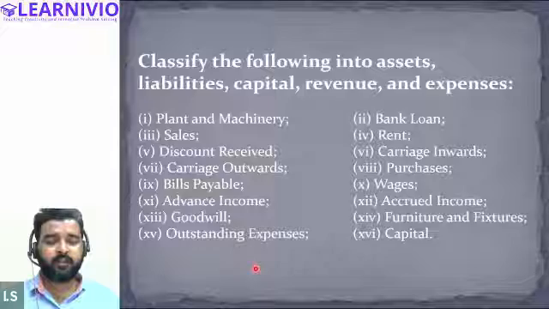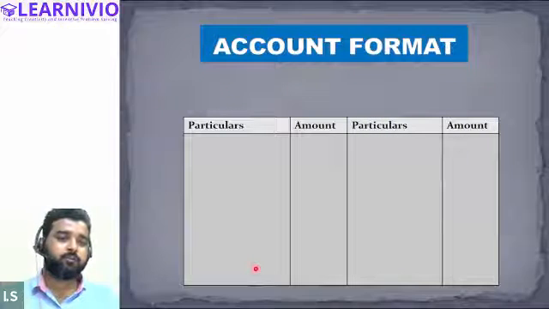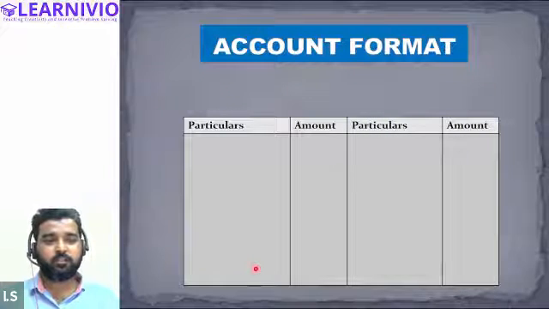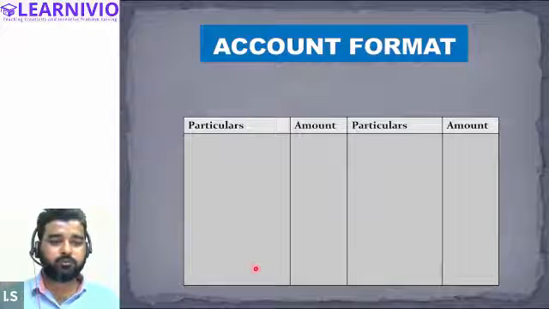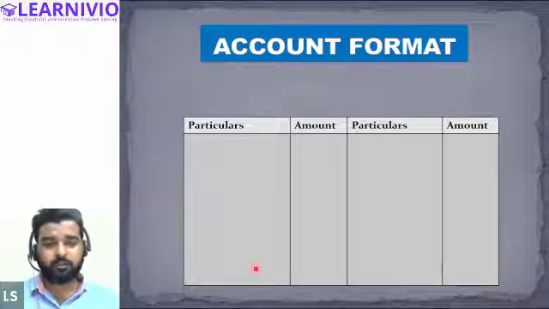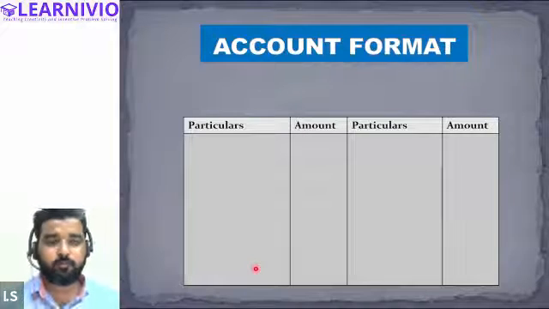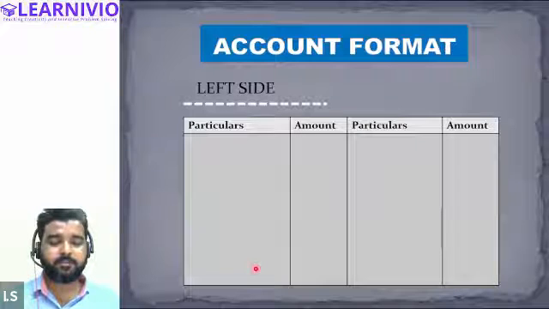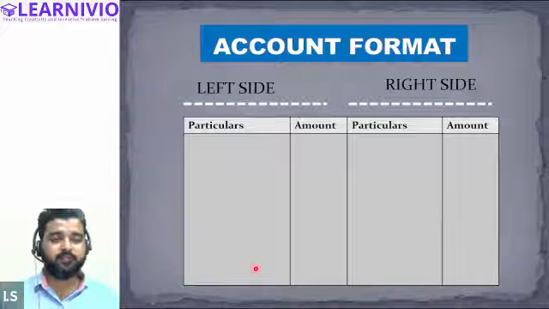And after that we understood the format of an account. I told you that there are primarily 4 columns in accounts, but there are also other columns, such as the date column, journal folio column, and others. For the time being, you just have to remember that there are 4 columns. This part is called the left side, and this is called the right side.